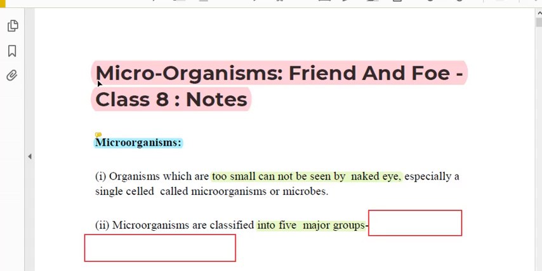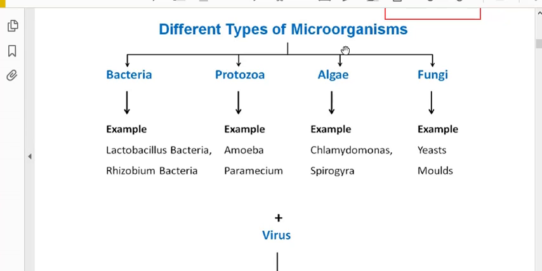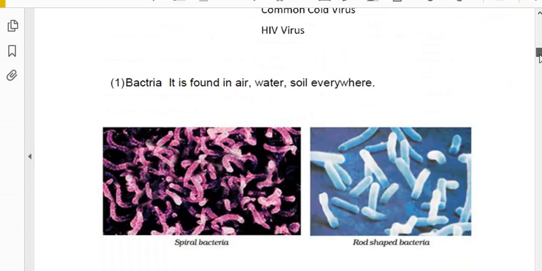Our topic is microorganisms, friend and foe. In the last class, we saw what microorganisms are, how they are friends and how they are foes. But in detail, today we will see the types of microorganisms. Already we have seen there are 5 types of microorganisms. I think you have learned and memorized.